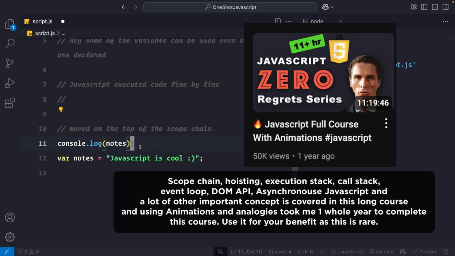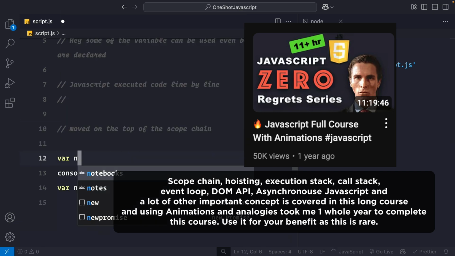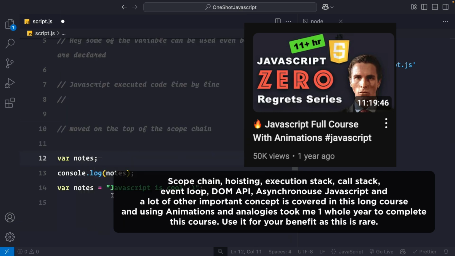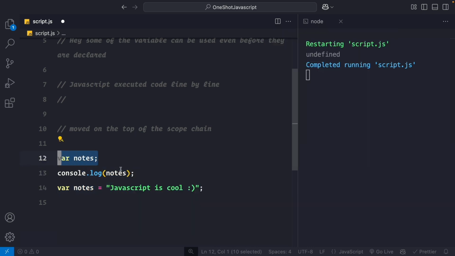So now we only have this thing where nodes, that's it. Okay, so this entire thing is just like nodes. So we do have a variable of nodes, but we do not have a value. So if I comment this line, if I try to access this, you will see we still get undefined. See, we get undefined. Okay, so this is completely same as this.